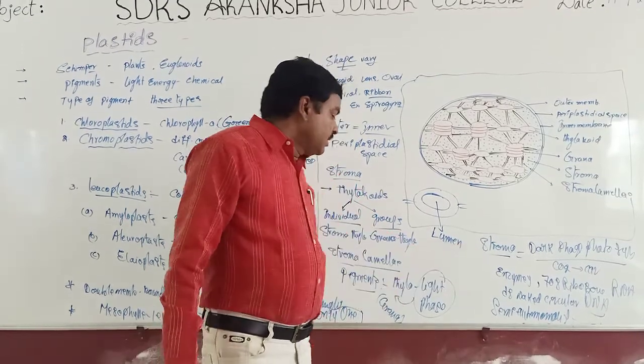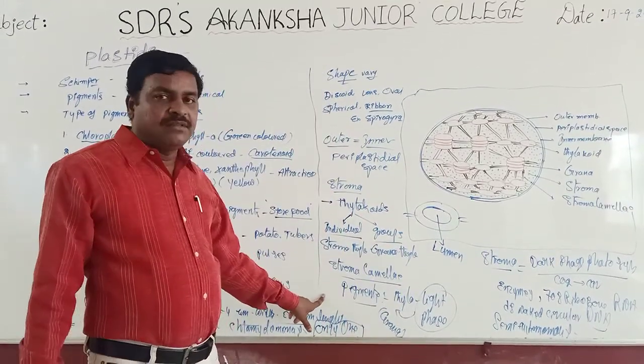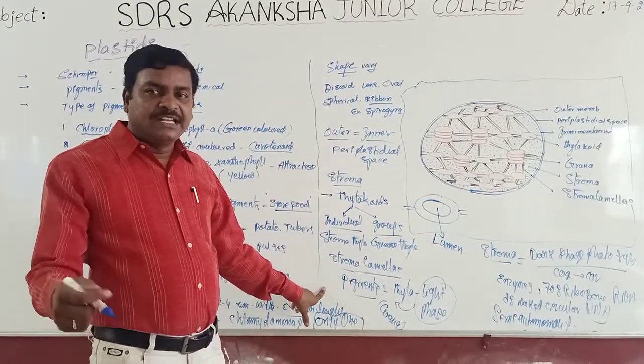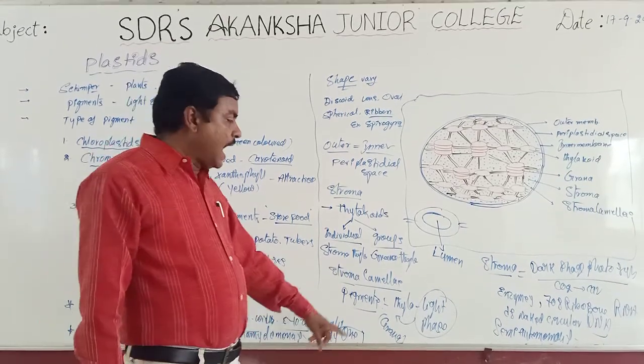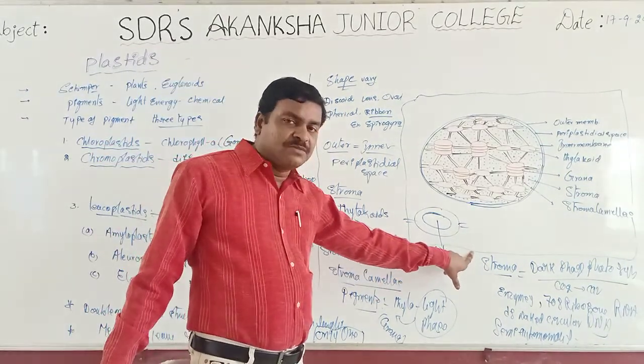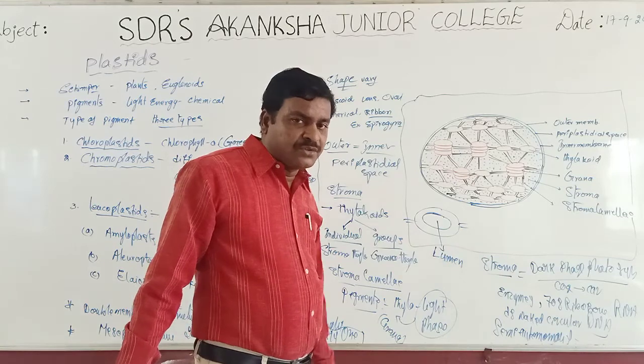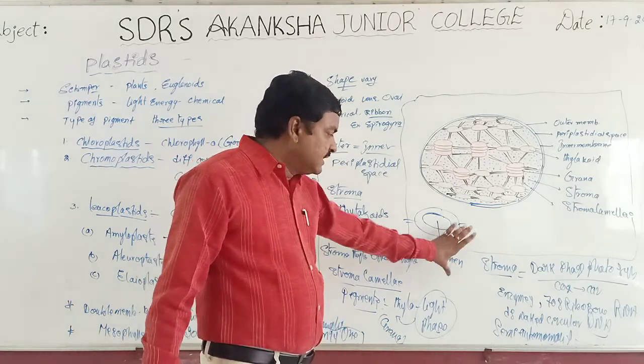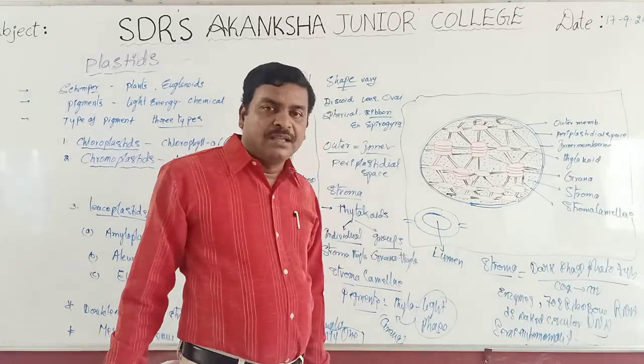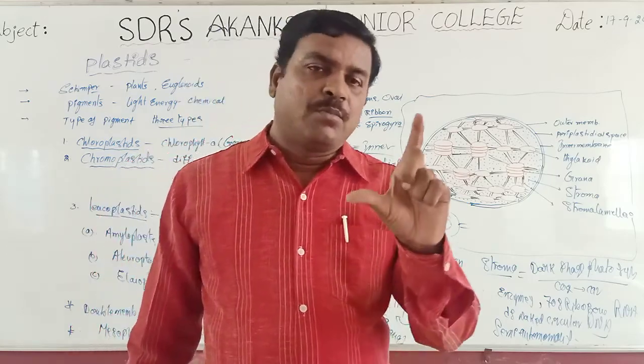So, thylakoids or grana are responsible for the light phase of photosynthesis and stroma is responsible for the dark phase of photosynthesis. Anyhow, the chloroplast is responsible for the synthesis of carbohydrates.